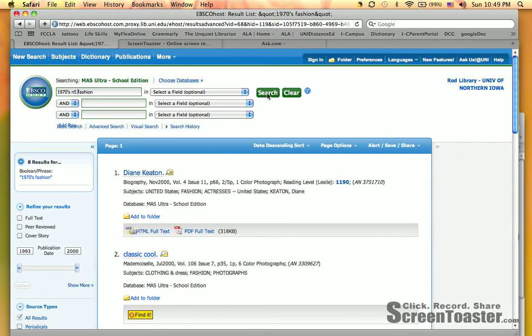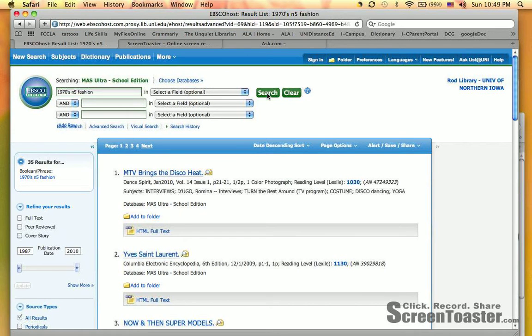And let's see if that opens things up for us a little bit more, because 8 results really, there might be other better things out there. Okay, 35 results. That's very doable. And any one of us here could go through these probably in no time at all. And that helped things a lot, helped open things up, but yet we're still relevant with 1970s and fashions, and we're not going to run into any Washington Redskins in here probably. Let's see what we've got in here.